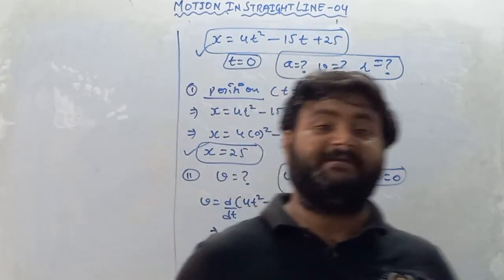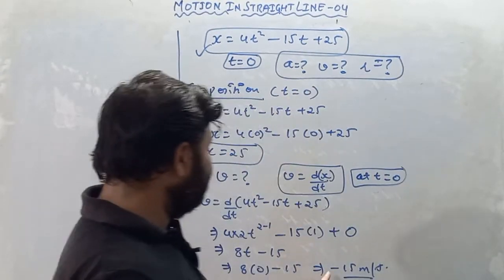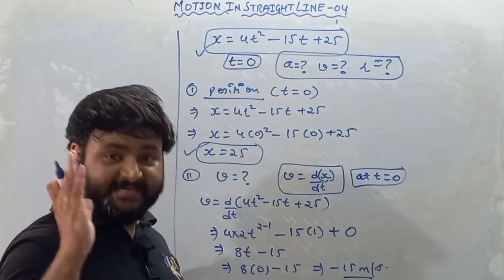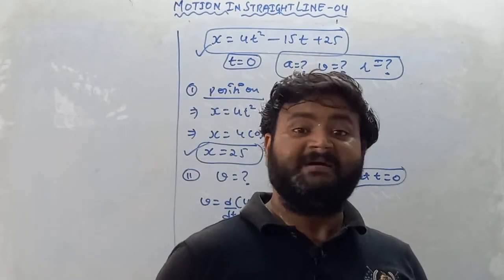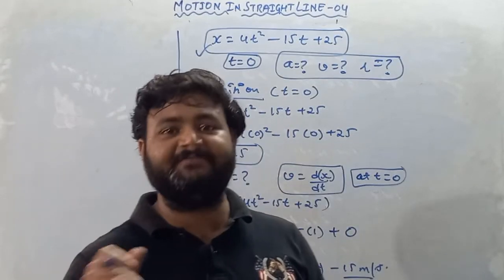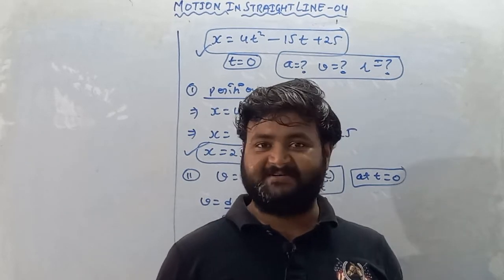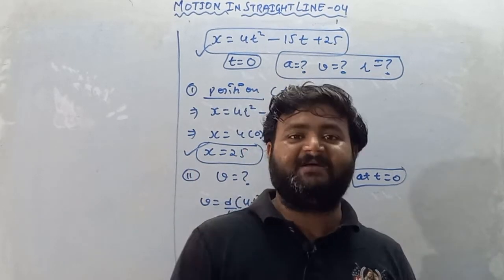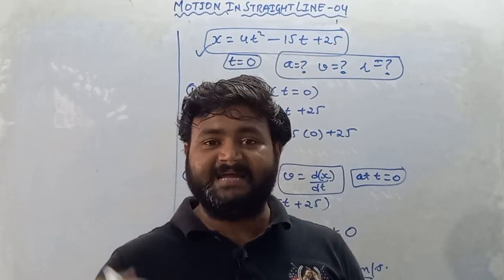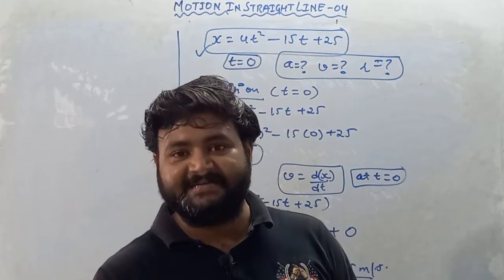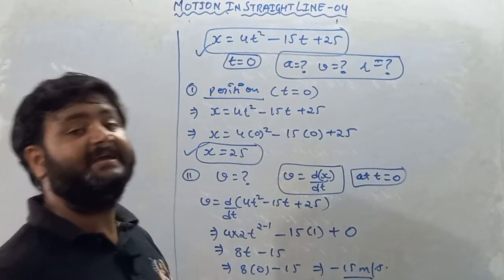Now, my dear student, try to understand one more thing here: if the velocity comes negative, it implies the particle is retarding. Retarding means the initial velocity of the particle is greater than the final velocity of the particle. Then we say the particle is retarding.